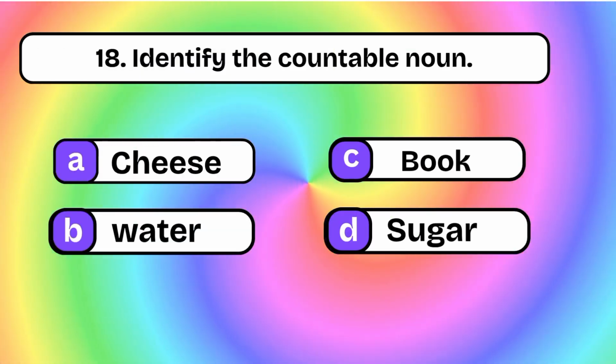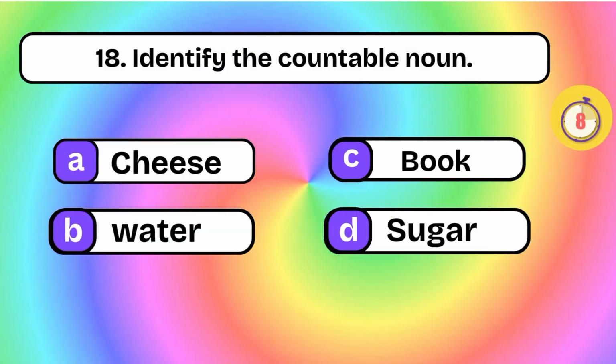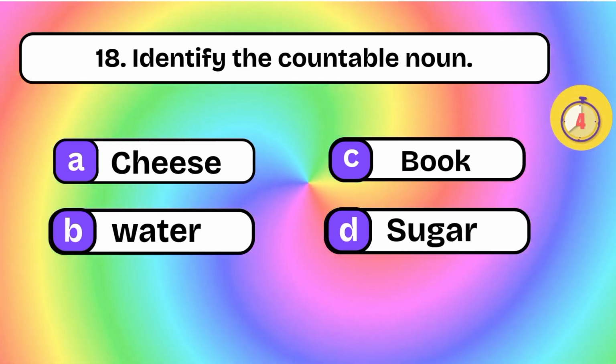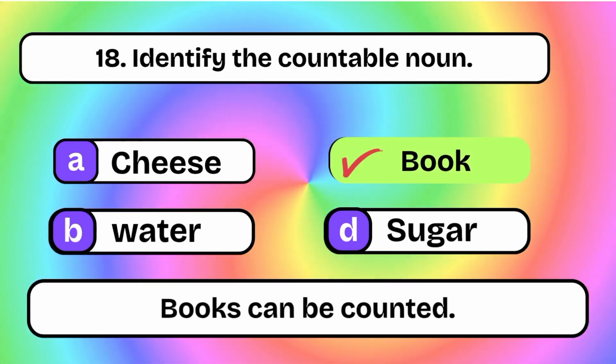Identify the countable noun. Cheese, water, book, sugar. Book. Books can be counted.